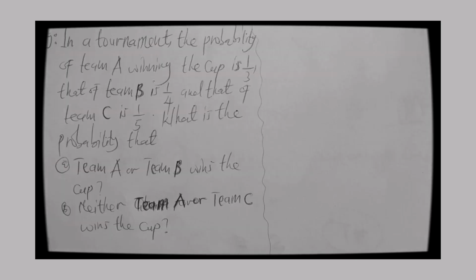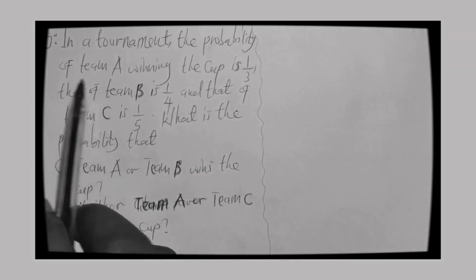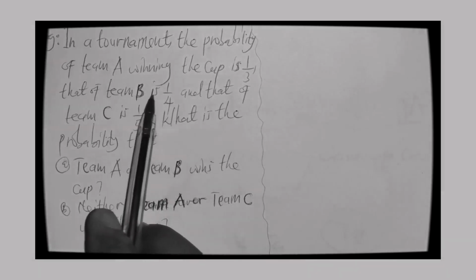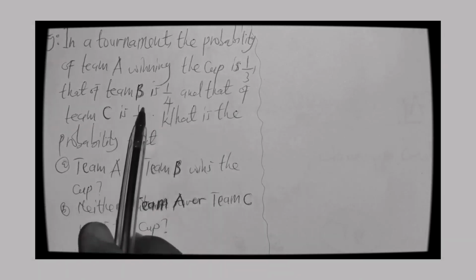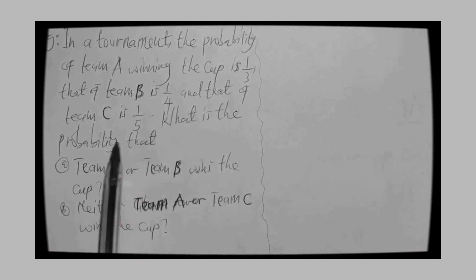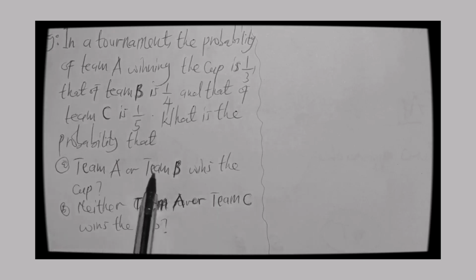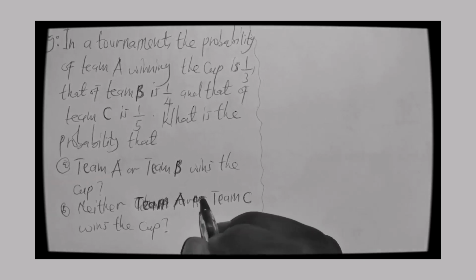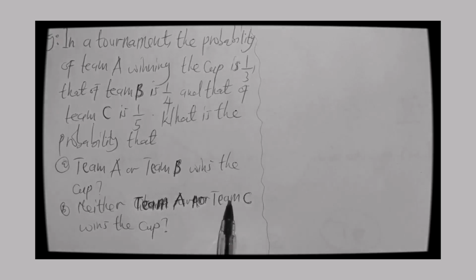So it is an illustrative question on rule number 4, mutually exclusive. Let's see whether it actually denotes that. In a tournament, the probability of team A winning the cup is 1/3. That of team B is 1/4, and that of team C is 1/5. What is the probability that team A or team B wins the cup? B, neither team A nor team C wins the cup.